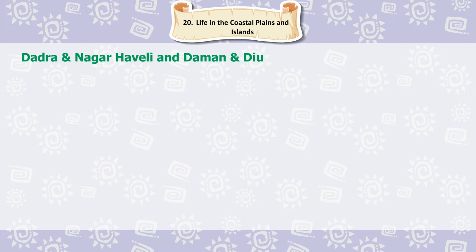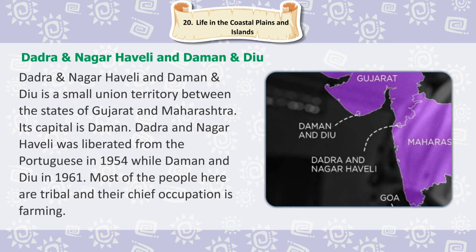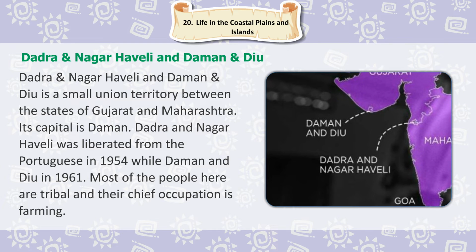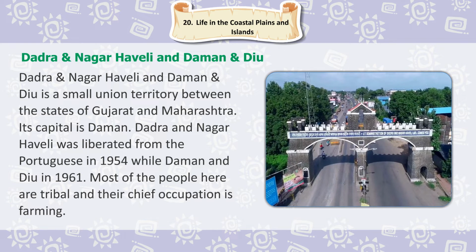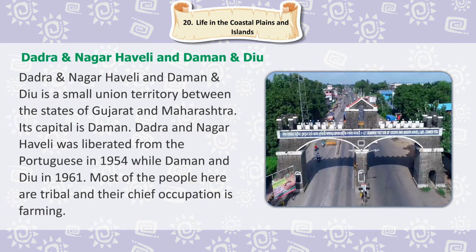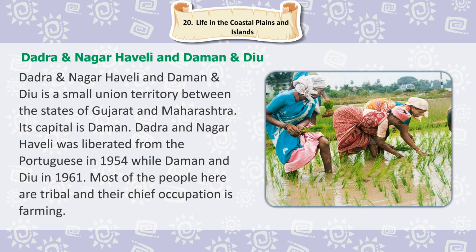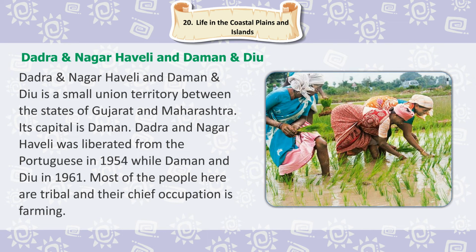Dadra and Nagar Haveli and Daman and Diu. Dadra and Nagar Haveli and Daman and Diu is a small union territory between the states of Gujarat and Maharashtra. Its capital is Daman. Dadra and Nagar Haveli was liberated from the Portuguese in 1954, while Daman and Diu in 1961. Most of the people here are tribal and their chief occupation is farming.